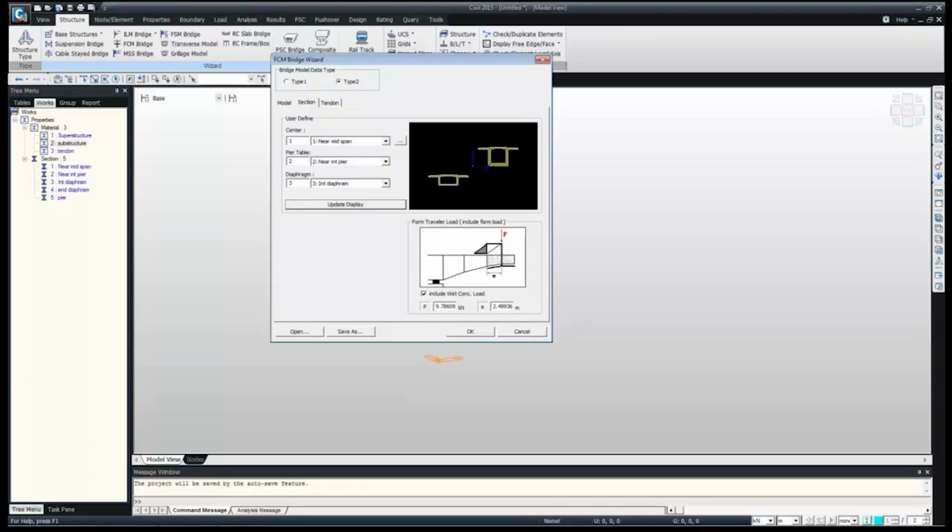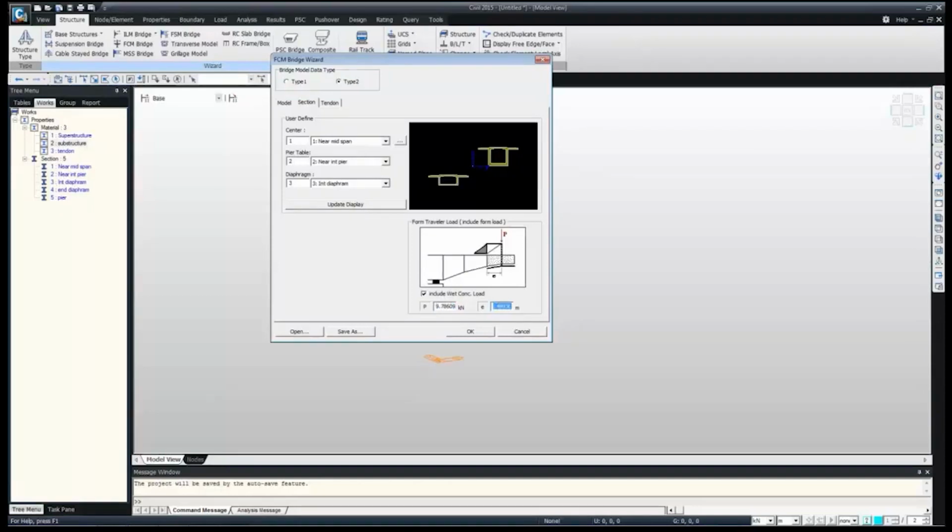Then formwork tabular load. As it automatically takes care of construction stages, it automatically deactivates and activates the formwork tabular load as per the construction stages. We just have to give the input of how many construction stages and how much formwork tabular load we are considering, and what eccentricity with respect to the segments.